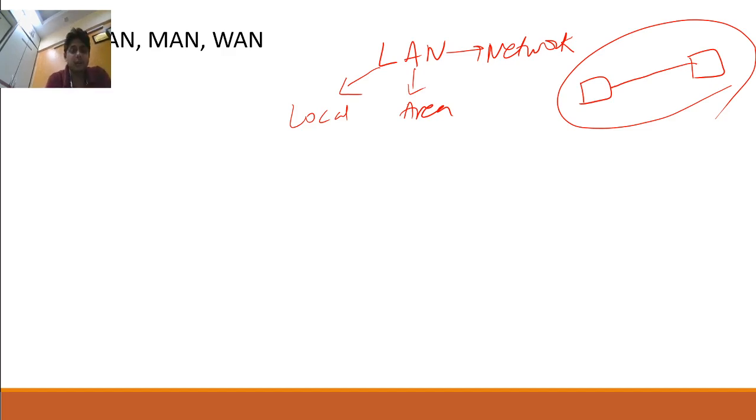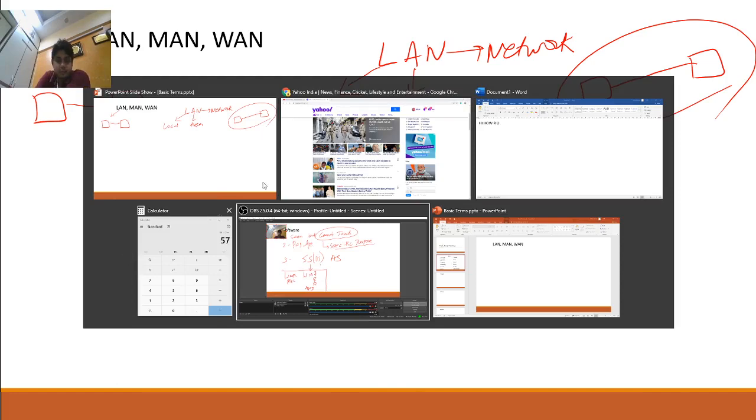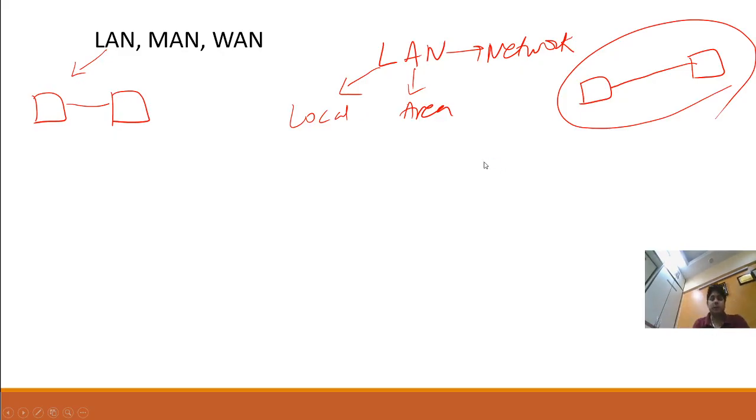Now listen, for LAN I am drawing here. This machine is connected with this machine, so it is called LAN. Okay guys, next, 1 second guys. This is a better view. LAN, local area network. Next is, now listen, MAN, metropolitan area network.